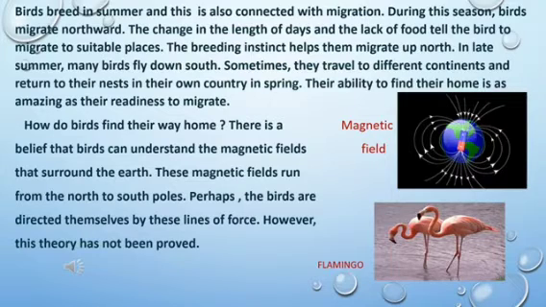Now these magnetic fields are like imaginary lines drawn around the earth, and they are running from the North Pole to the South Pole. And it is said that these magnetic fields act like a compass.